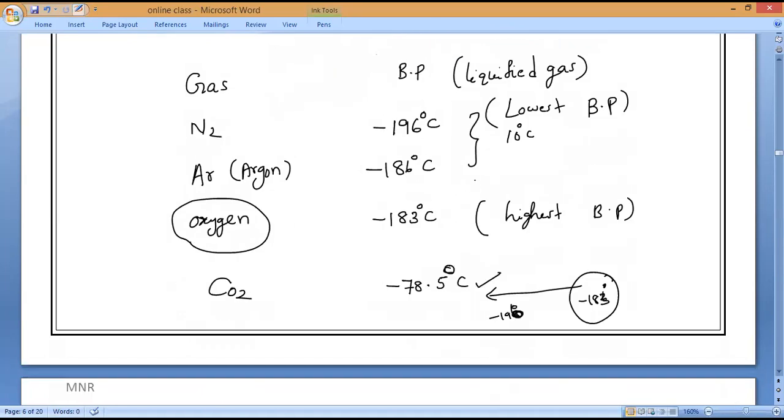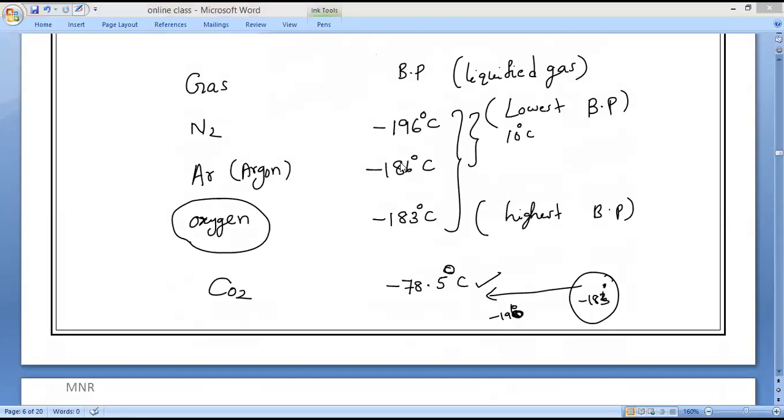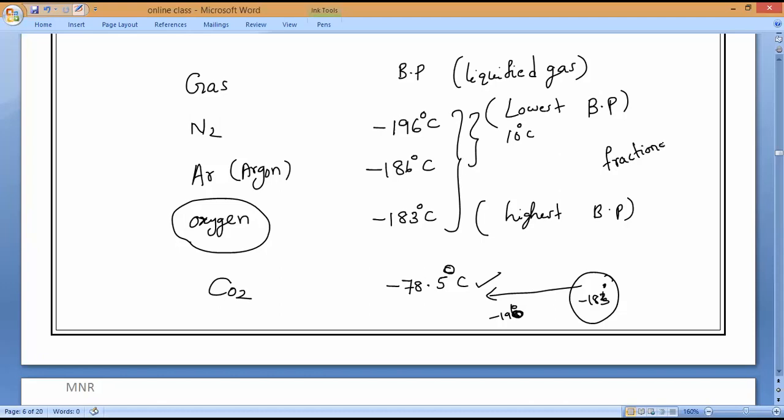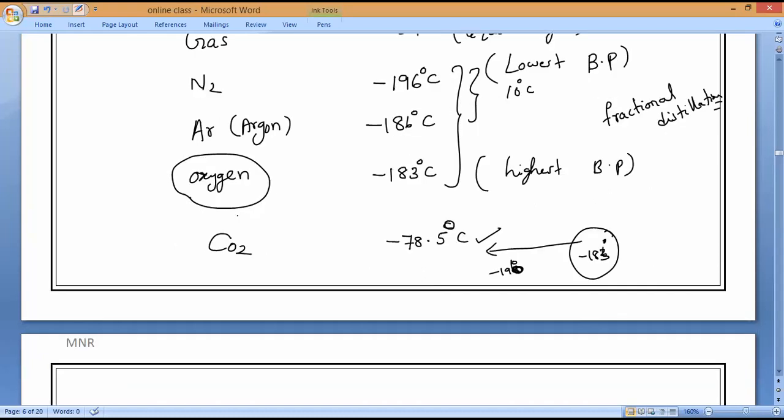Now, if you notice very carefully, the boiling points of nitrogen, argon, and oxygen are very, very close. Is it yes or no? Yes. So the boiling point difference is less than 25 degrees Celsius. So we need fractional distillation to separate the components nitrogen, argon, and oxygen gas.